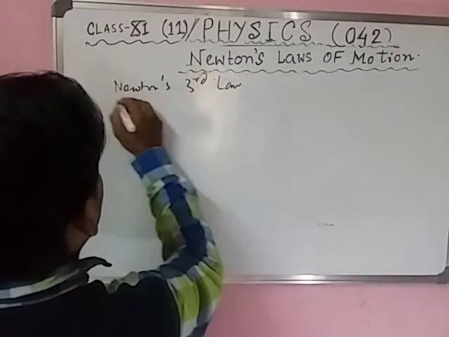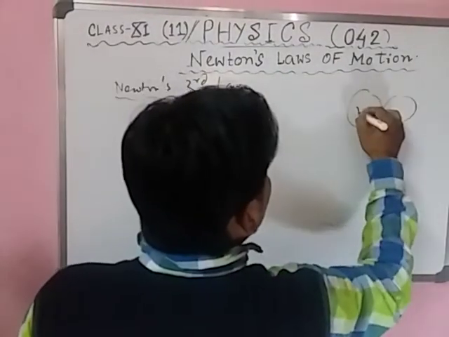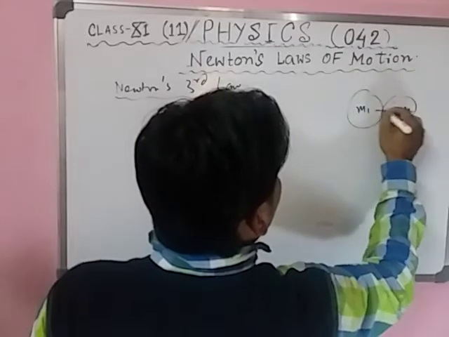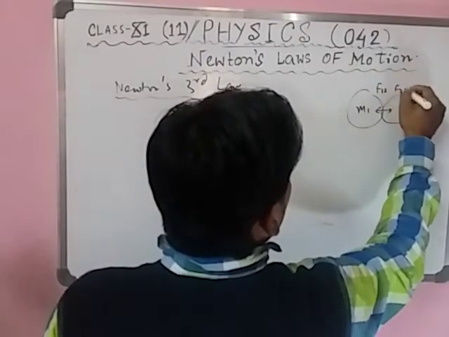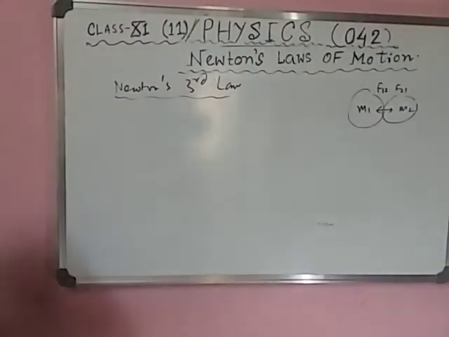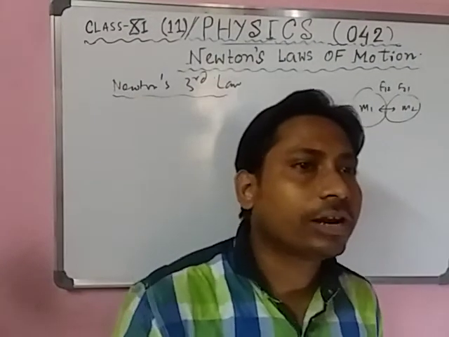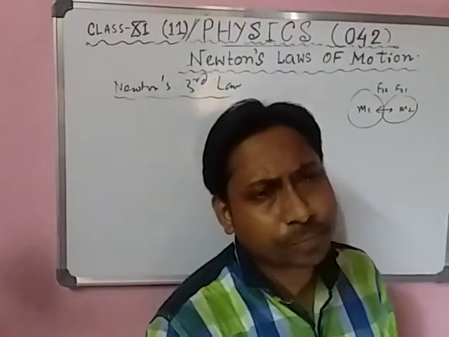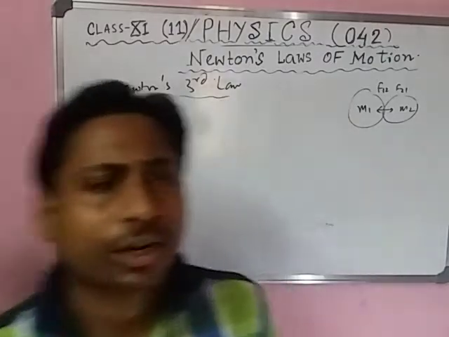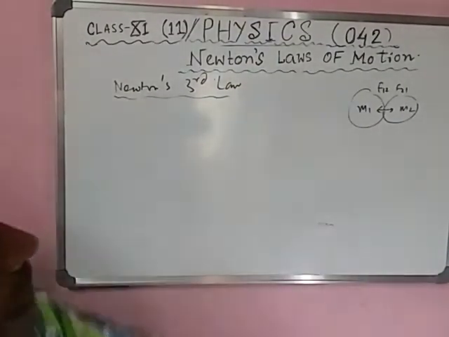Newton's third law. Newton's third law means if there are two bodies, suppose M1 and M2, that impact each other, then two forces, F12 and F21, come into play. There are two types of force. Number one is called action, and if there is an action present, another force must be present, which is called the reaction, because forces always act in pairs. So F12 is equal to F21.